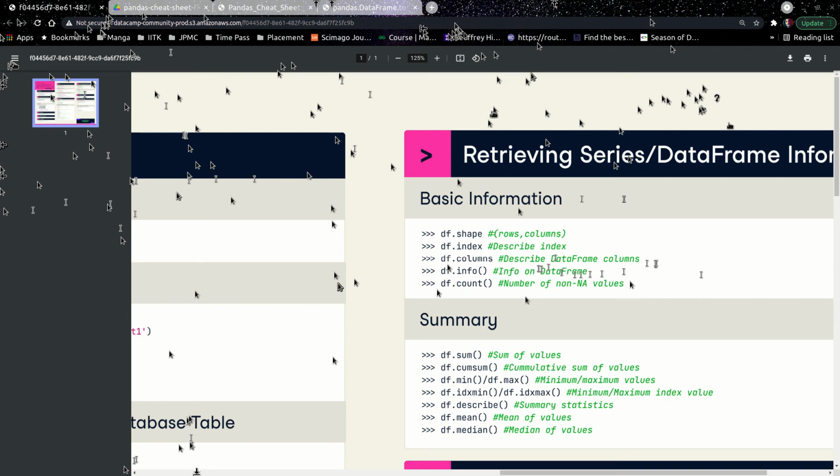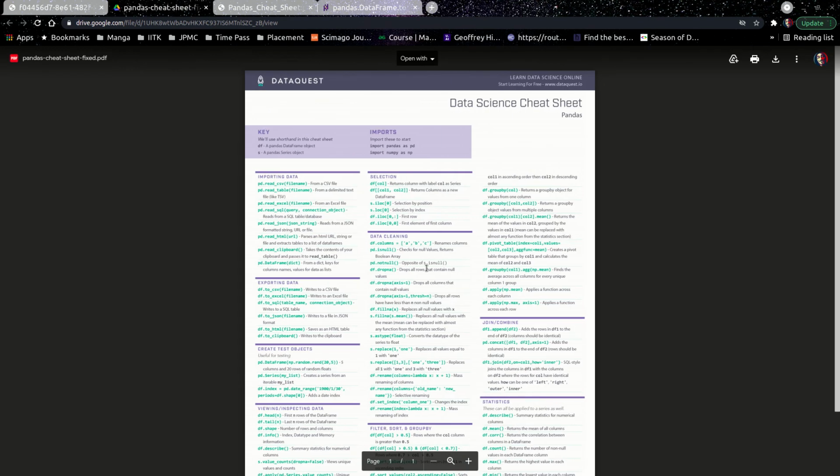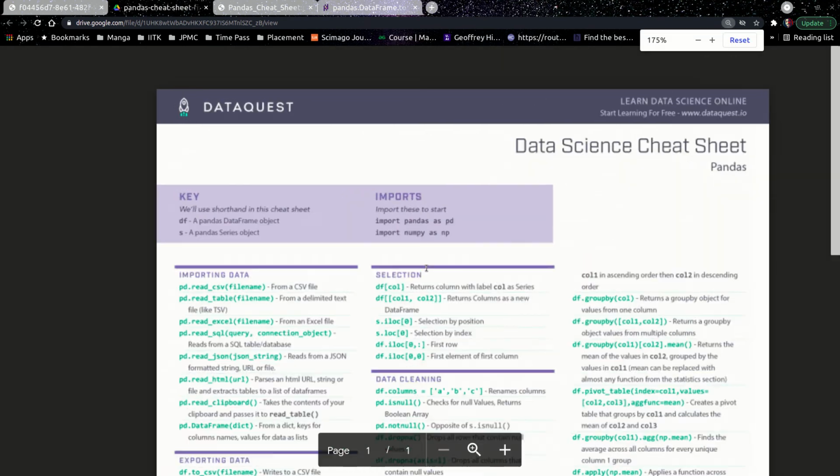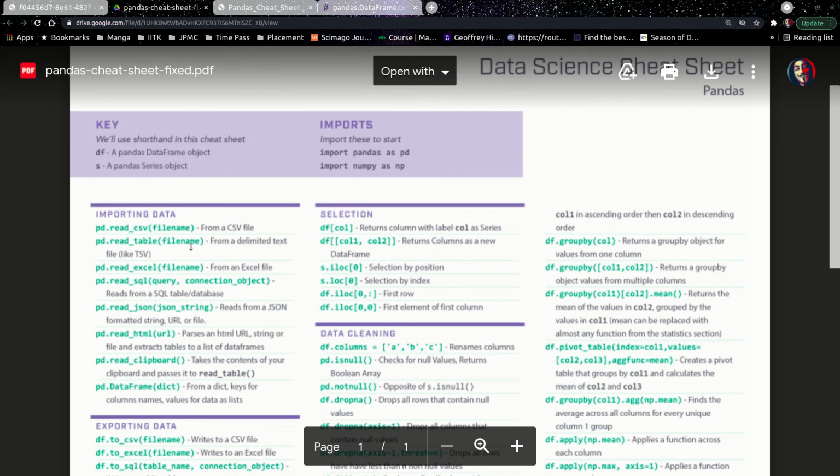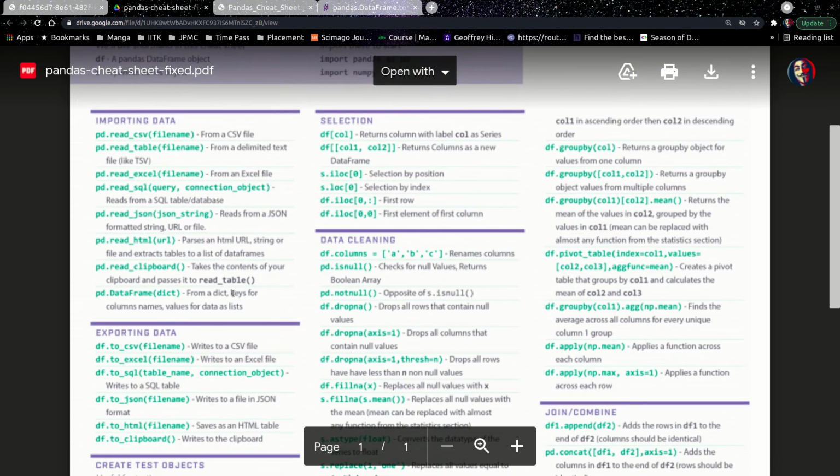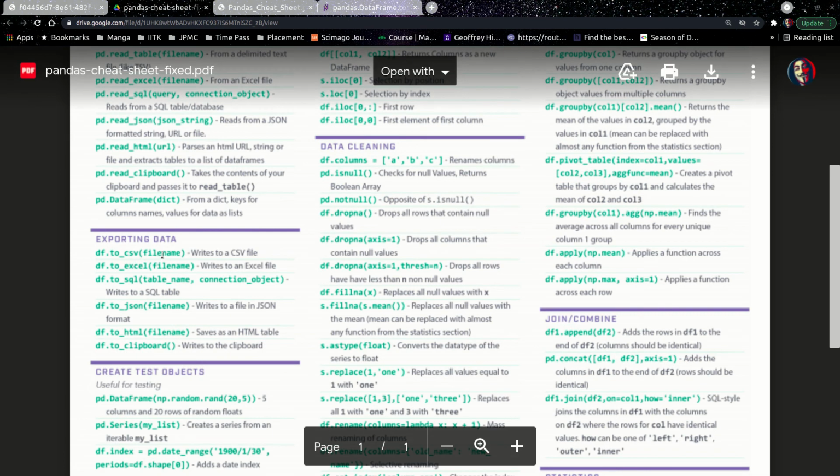Another cheat sheet that we have is Dataquest. I won't be going through all the things that are there, as these things are not very important. I've covered the important data. We have covered how to import, and how to export through to CSV.